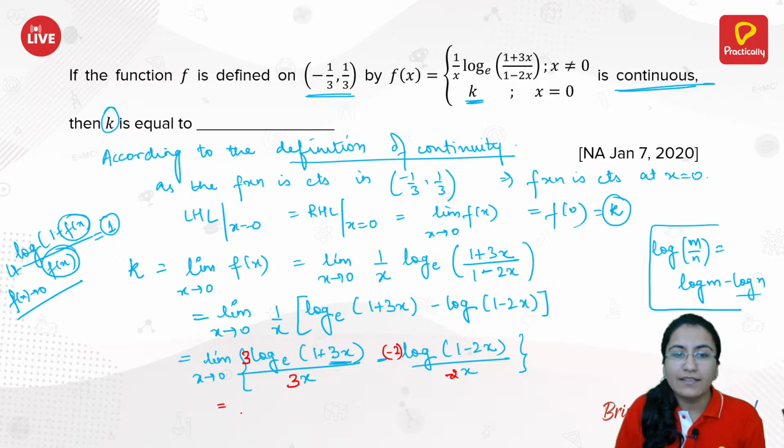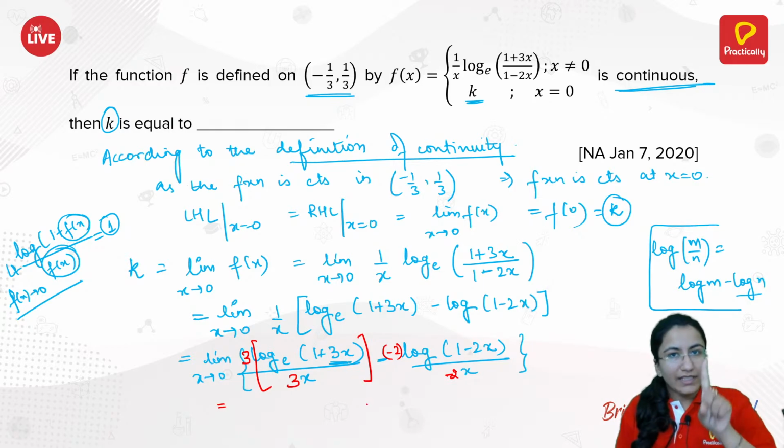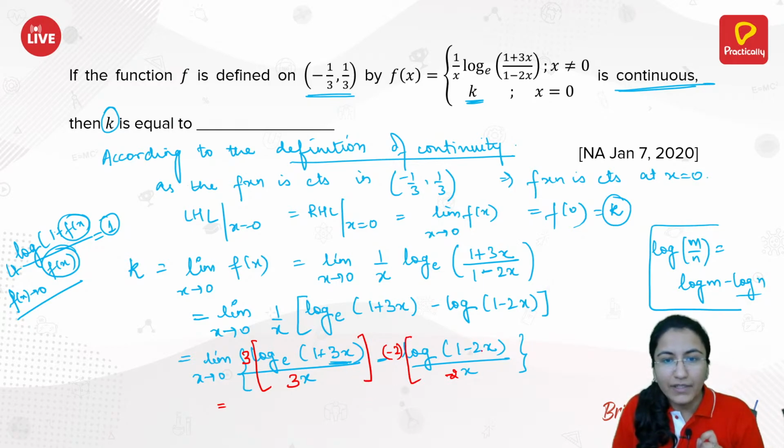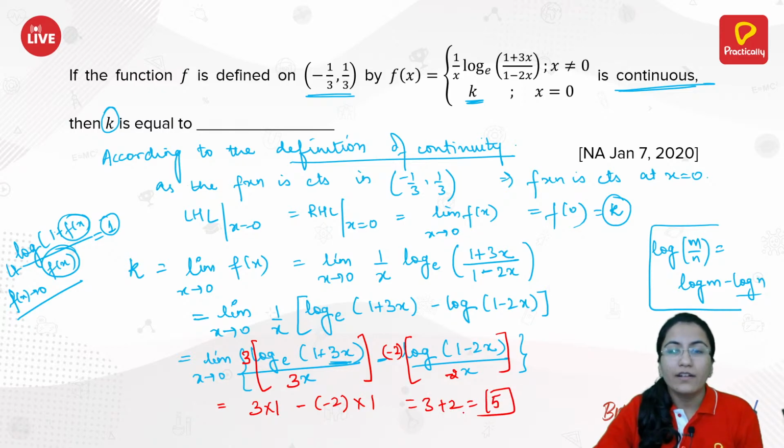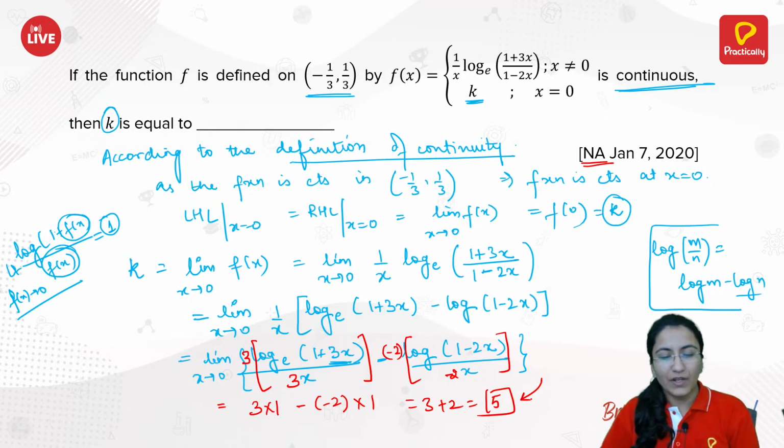So that implies this complete value would turn out to be equal to 1, and this complete value would turn out to be equal to 1. That implies you will have 3 into 1 minus of minus 2, minus of minus 2 into 1, that is 3 plus 2, same as 5. So you have your numerical type question over here, so you just need to write the answer as 5. Okay, so 5 is your answer for this particular question.